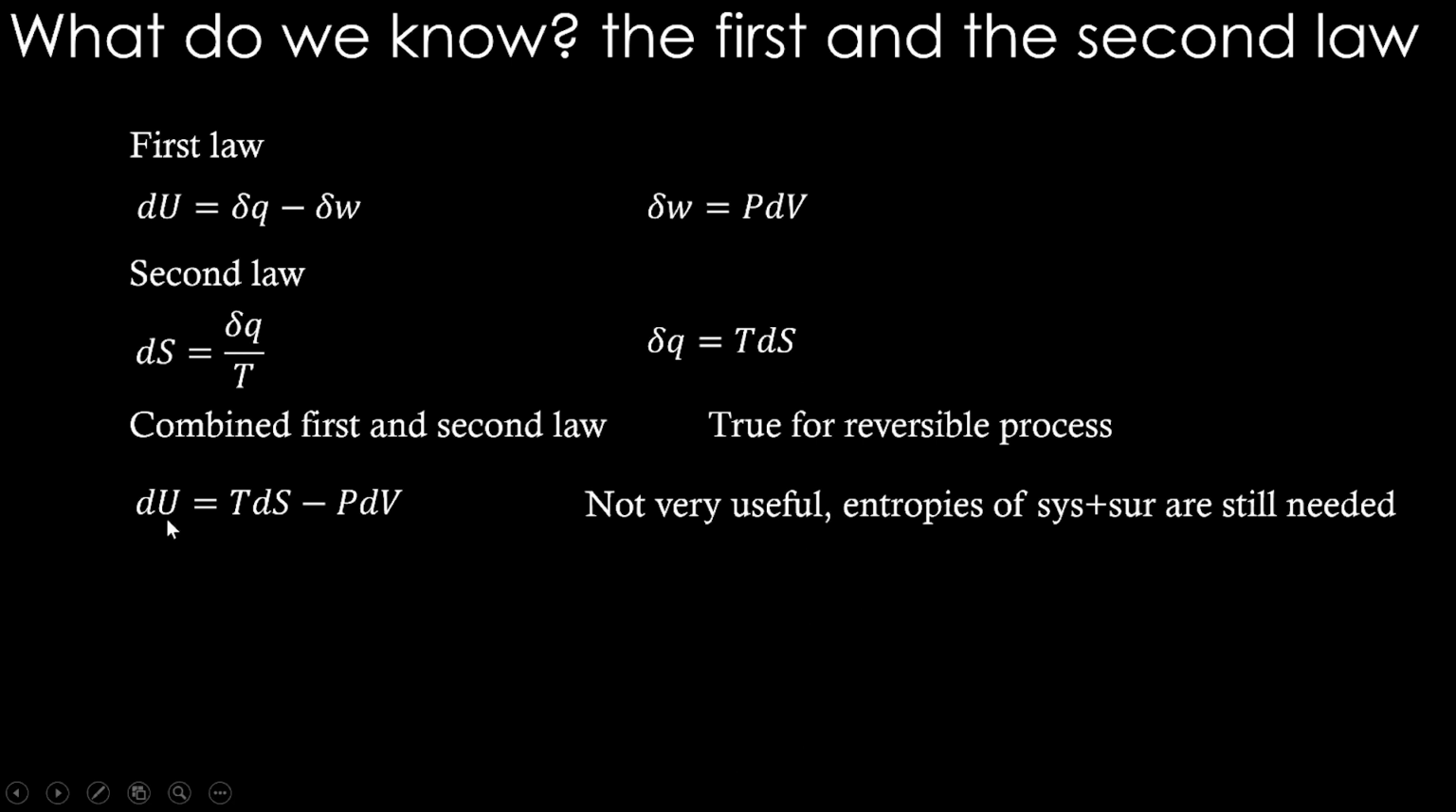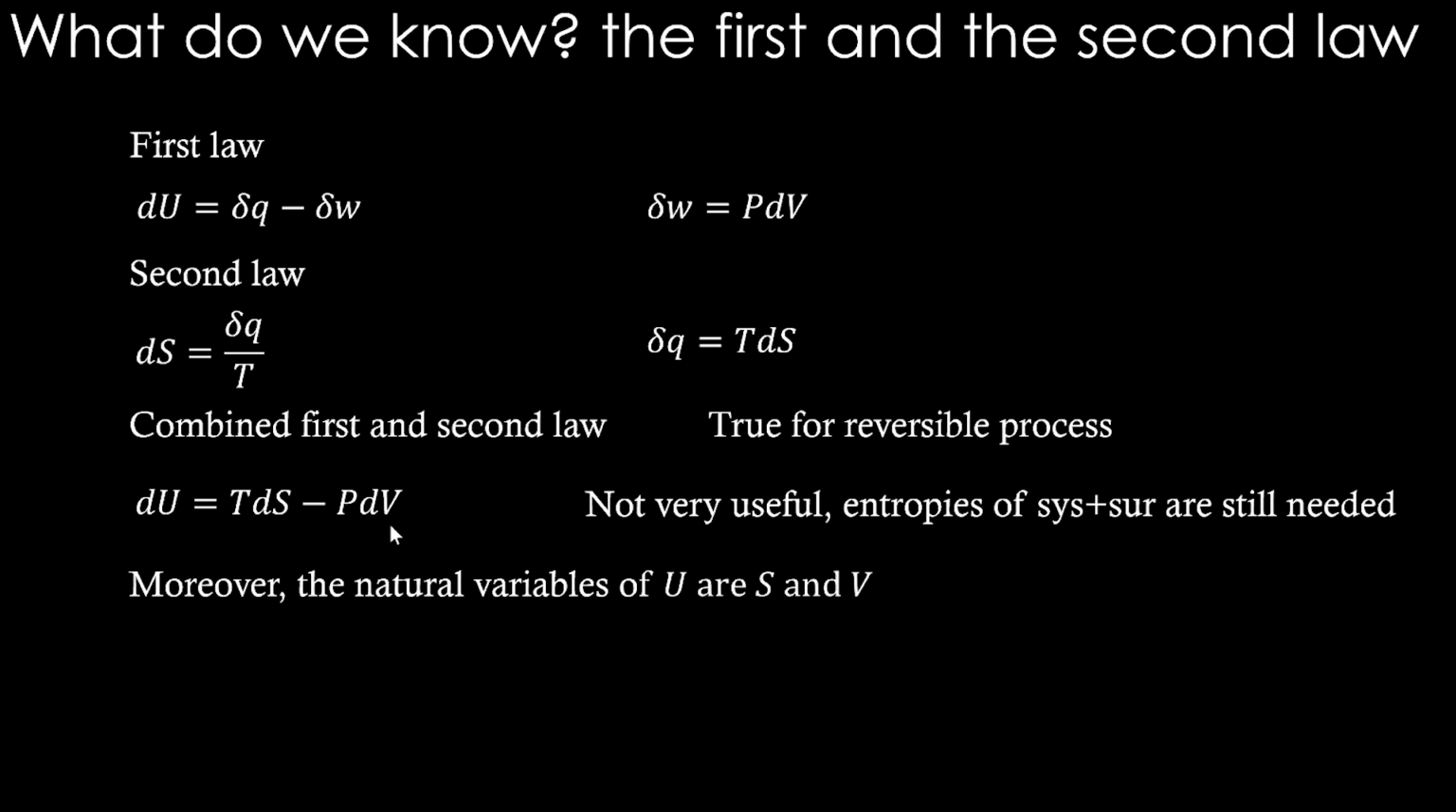Here we are talking about changing the state property U. Can this change tell us anything about whether a process is feasible or not? Answer is no, because it still has dS. This dS is something for system and surrounding, right? It's not a very useful expression now. Entropies of system plus surrounding are still needed to use this.